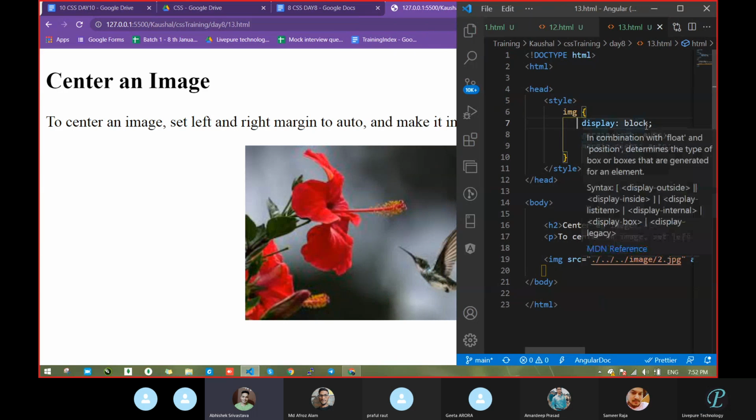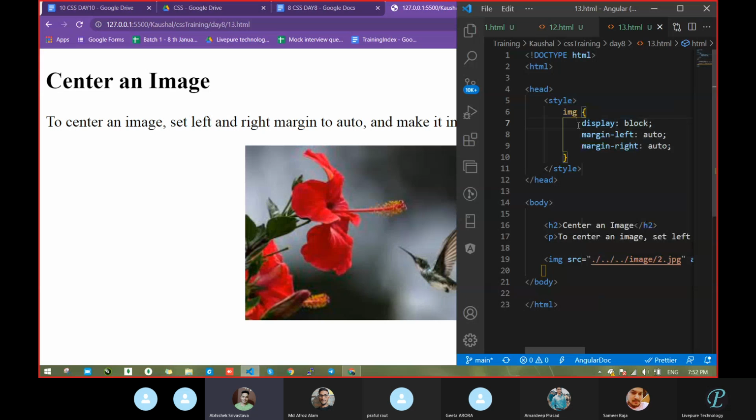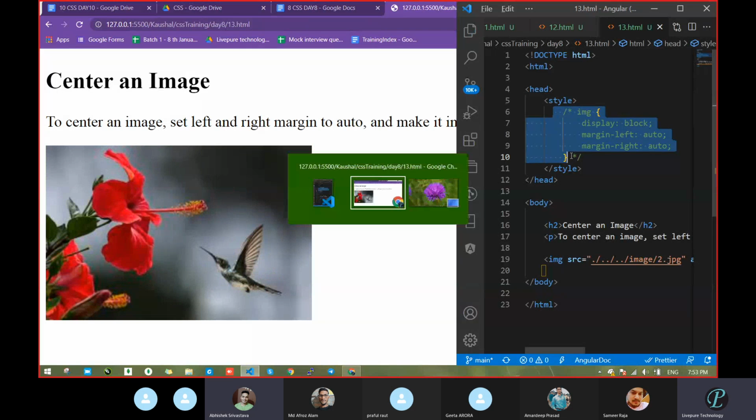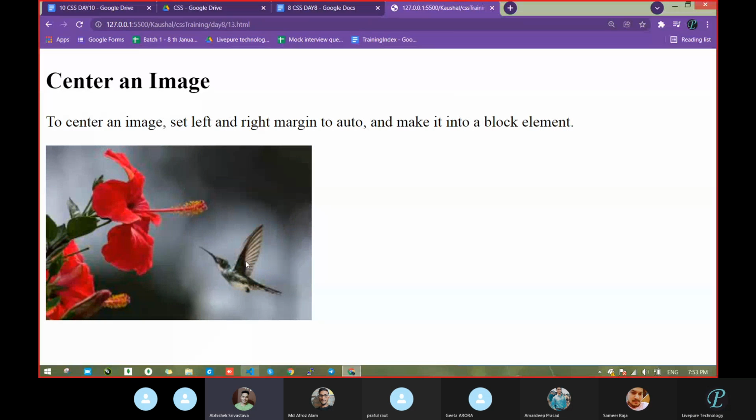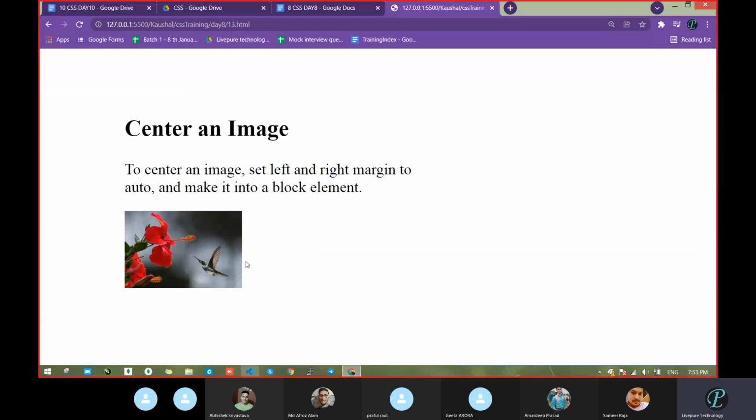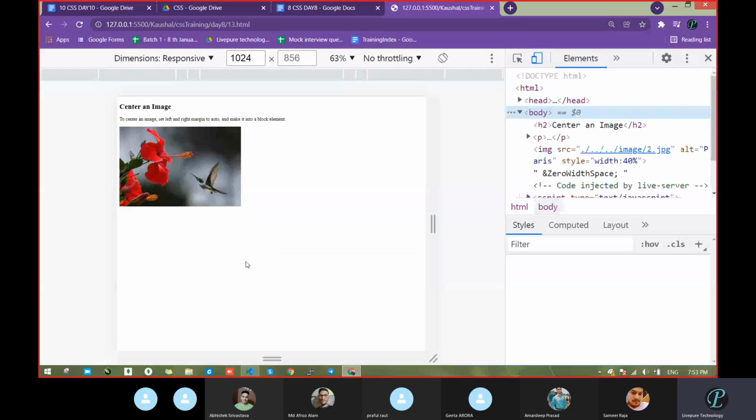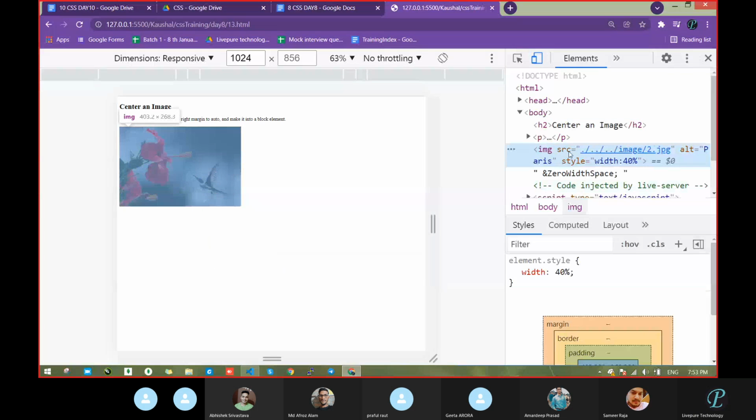But what is the need of taking display block in the code? Sir, image is an inline element. Okay, fine, to convert inline to block. Can we do it using the inline way, like text alignment center, or not? Let's see. We can use align-items center. Okay, let's check that also.